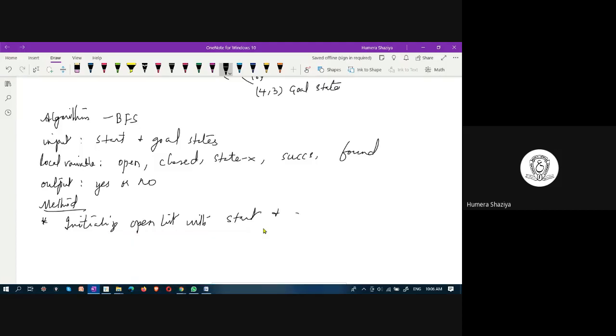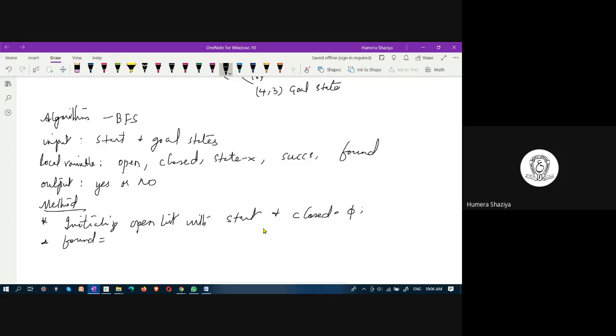And closed list is equal to empty. Closed list is a list that stores all the nodes that have been expanded, that have been explored. And found equal to false.